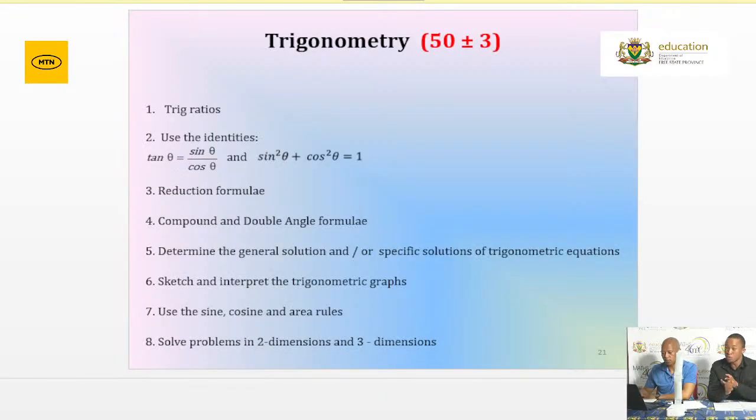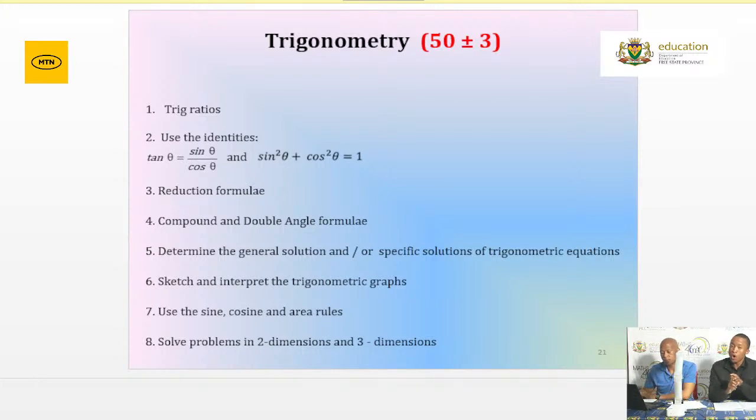So my advice, when you get your question paper, in the 10 to 15 minutes before you start writing your paper 2, make sure that you copy down your reduction angle formula. Remember, you have memorized it. Make sure you have it on your formula sheet, because you will be required to use your reduction angle formulae as well as your co-function angle formulae. Very, very, very important, grade 12s.